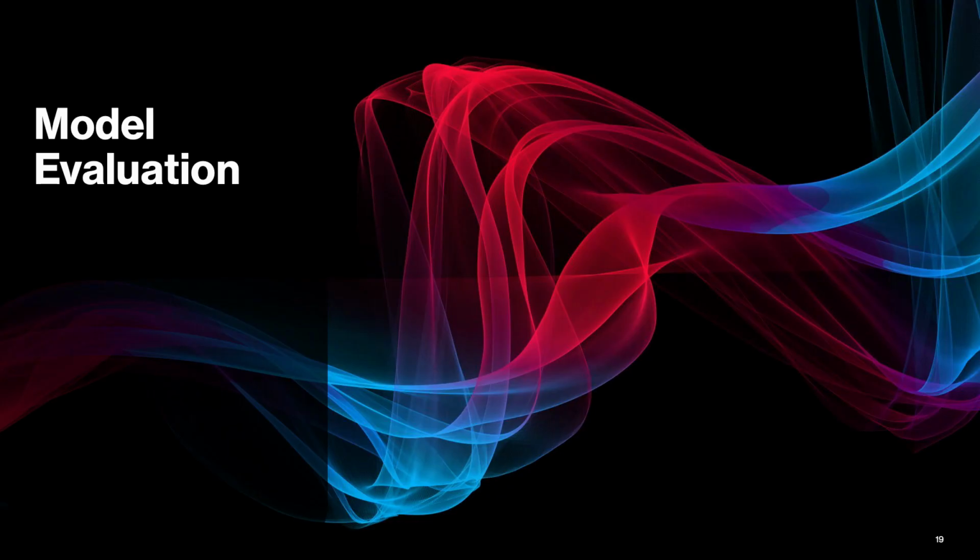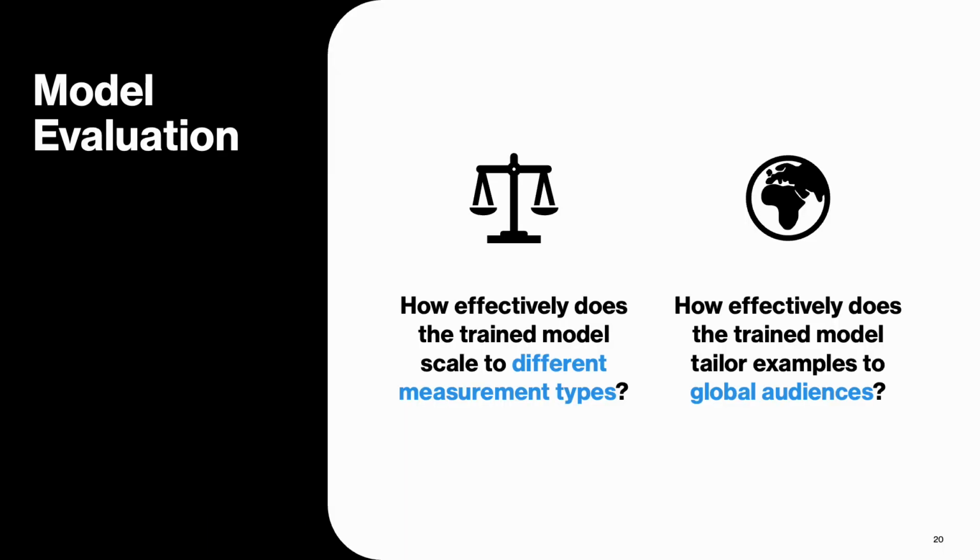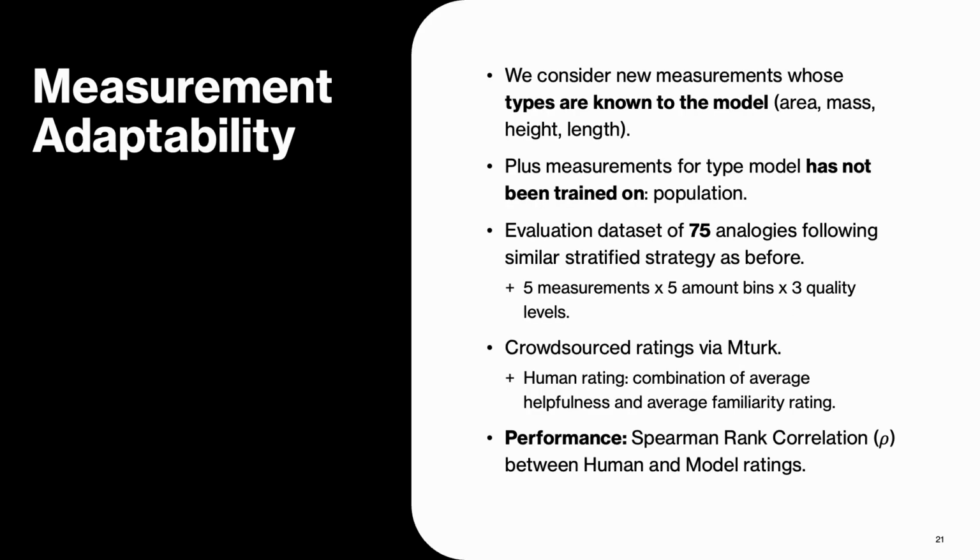Moving on to our model evaluation, we wanted to look at 2 things. First, how effectively does the trained model scale to different measurement types? And second, how effectively does the trained model tailor examples to global audiences? For the first, we consider new measurements for types that are known to the model: area, mass, height, and length. We also consider a type of measurement which the model has not been trained on: population.